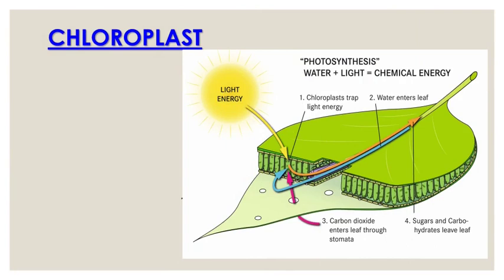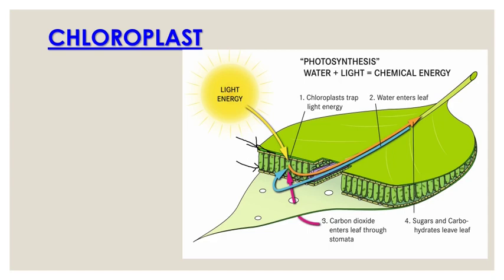Let us see the structure of chloroplast before starting with the actual process of photosynthesis. So where are these chloroplasts present? Chloroplast is present in the mesophyll cells of the green leaves. You can see this is a structure of a leaf. In this structure of the leaf, the outer layer, the first layer, is the epidermis. Below the epidermis, the cells that are present are called mesophyll cells. And again the epidermis is there.